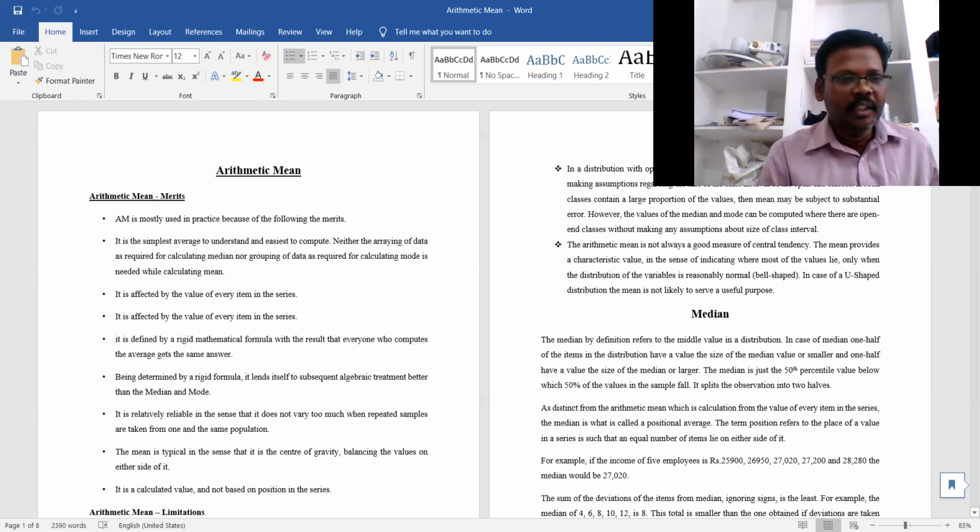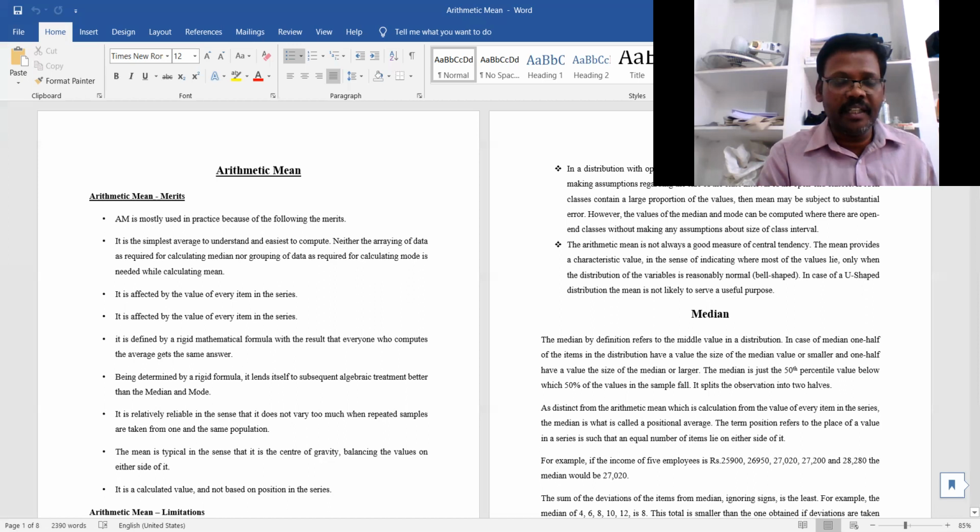It is the simplest average when compared with others. It is very simple to understand and easiest to compute. For understanding it is very easy, and to estimate, calculate, and measure it is very easy.